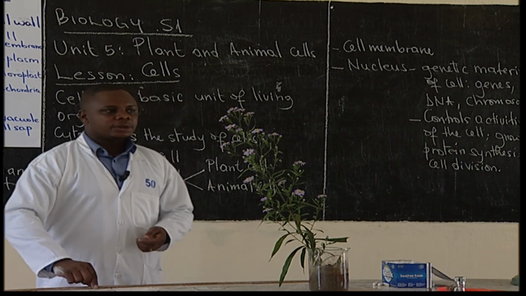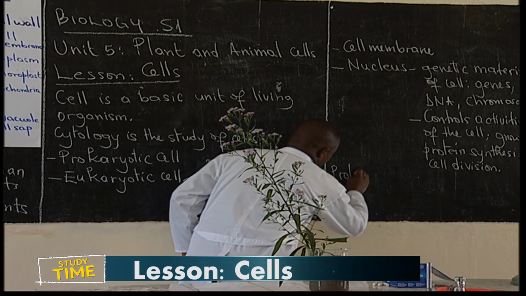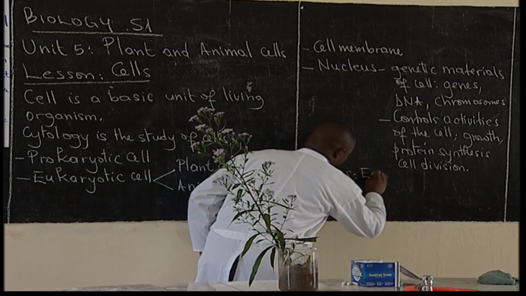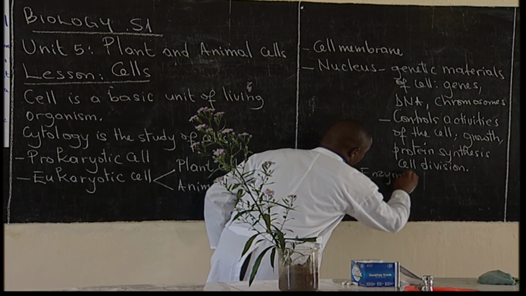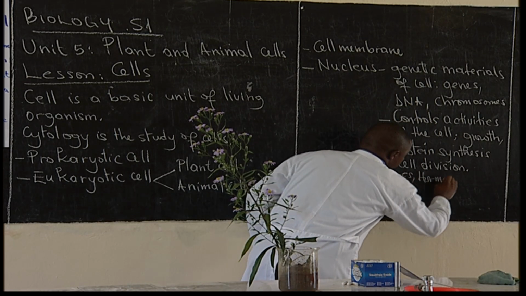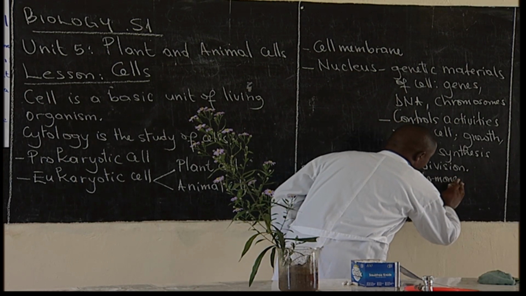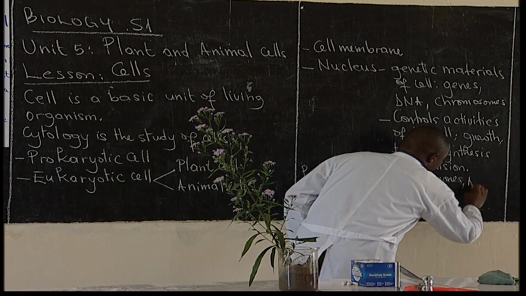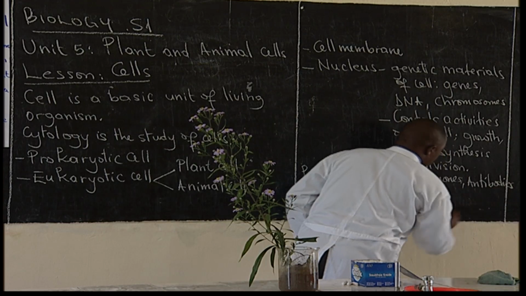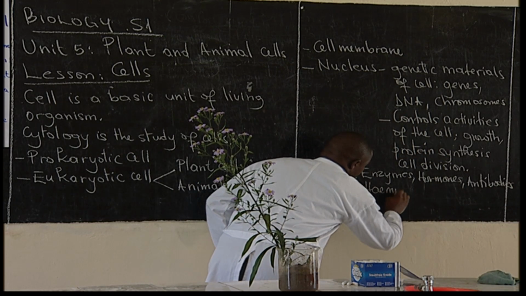Let us talk about enzymes. Proteins, we can give examples of enzymes. We can give examples of hormones. We can give examples of antibodies. We can give examples of hemoglobin.